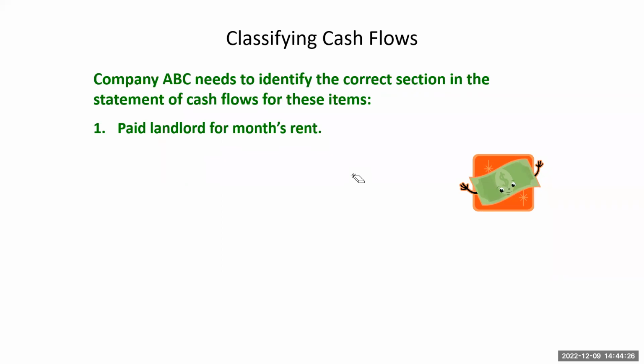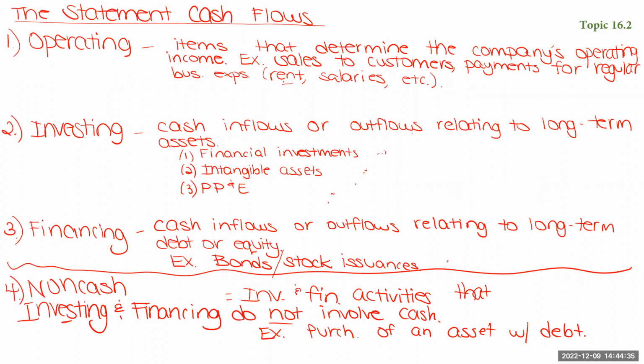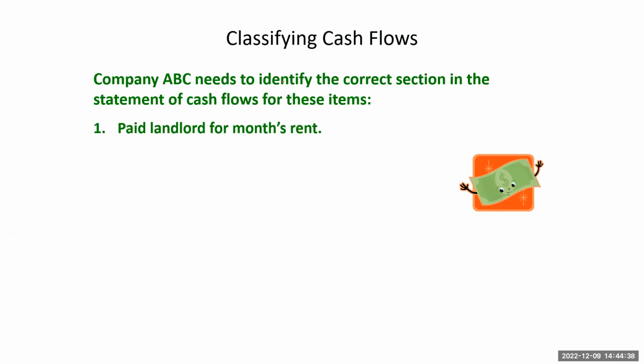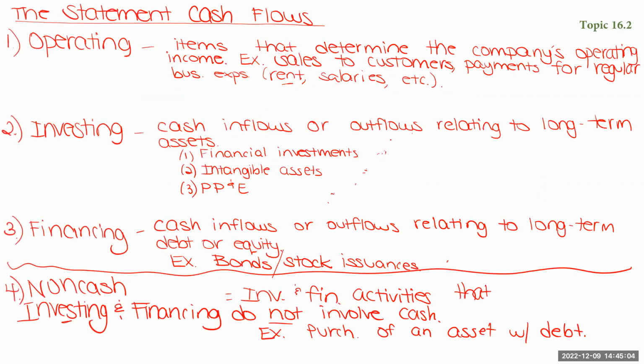Item 1, we pay the landlord for the month's rent. Okay, you can go back and look at your notes. It's actually one of the examples I used there that would fall in the operating section. All right, number 2. We received cash payment from one of our customers. That would also be operating. Making sales to our customers, whether it's a sale of a service or a good, that's part of our core business operations.